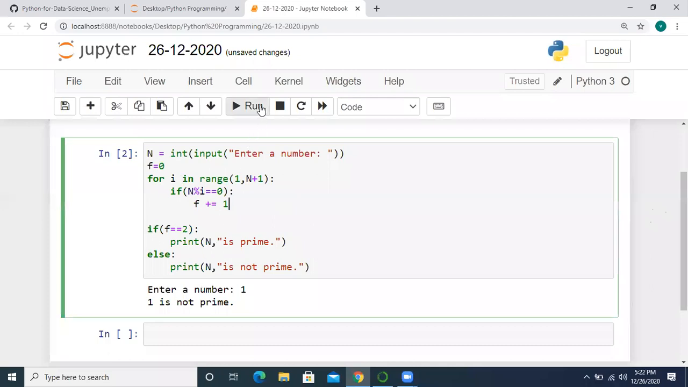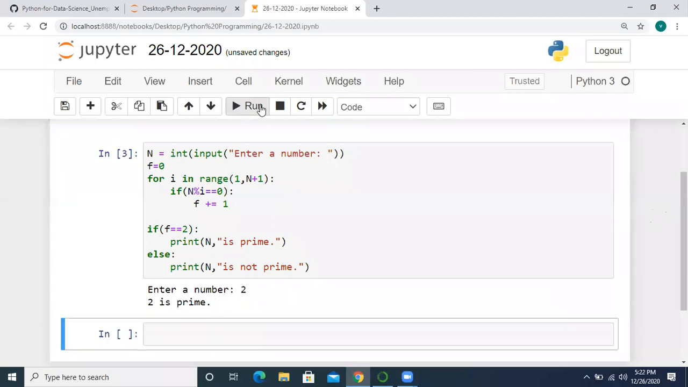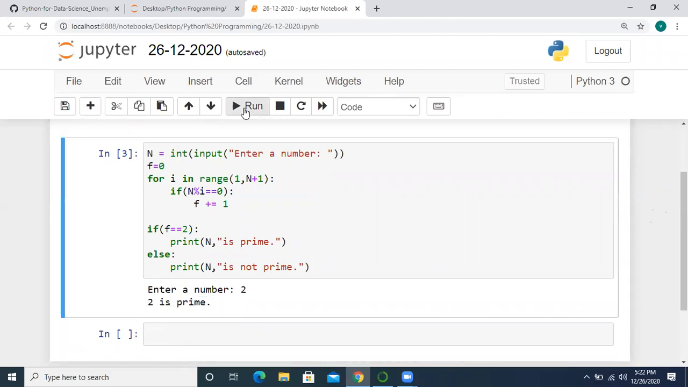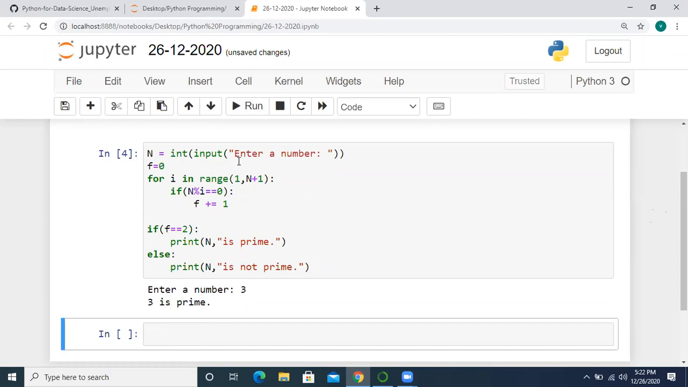So now let me execute and give 2. 2 is a prime number. We all know that. Prime numbers start from 2. 2 is a prime number because it has factors 2 and 1. Let me execute 3. 3 is also a prime number. Right? The program is working fine. So we have completed the prime numbers program.